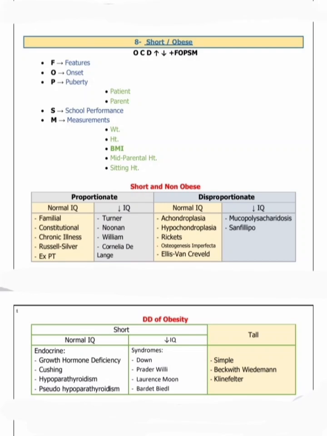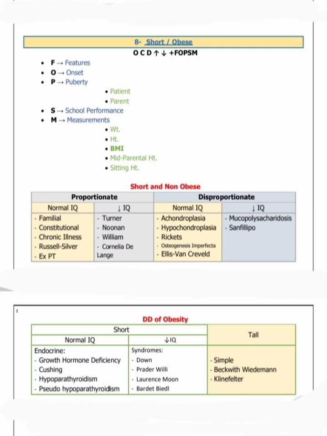In this video, I am discussing the short or obese child. So, short or obese: short stature history comes, and obesity history also comes. First, as usual, the onset, course, and duration, what makes it better and what makes it worse.